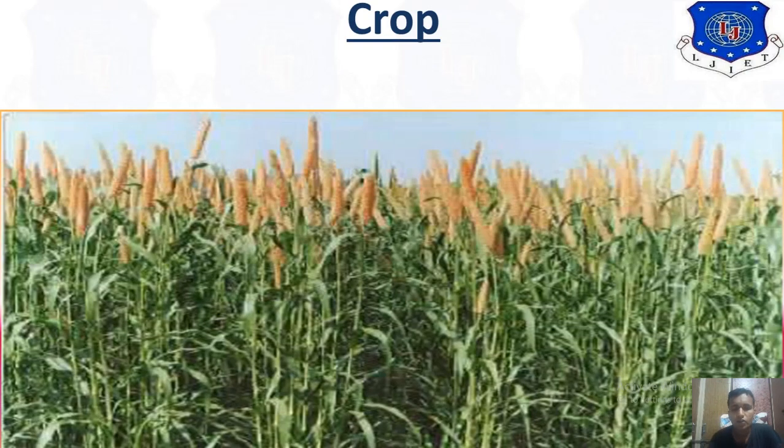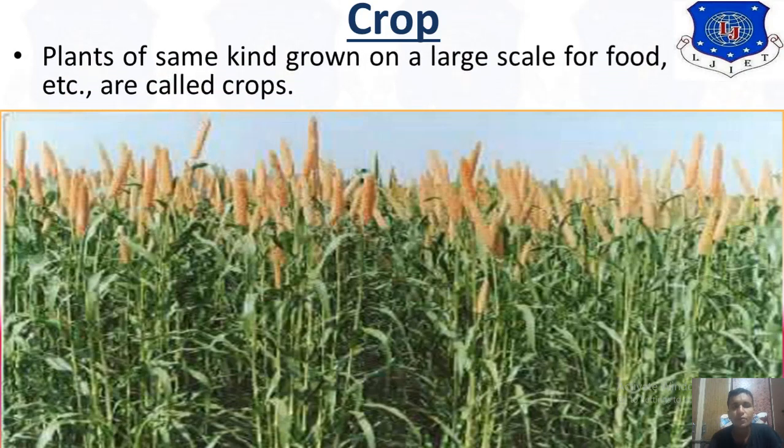The basic definition of a crop is like this: a plant of the same kind grown on a large scale for food is called a crop. If plants of the same kind are grown on a large scale, it's a crop. That is the basic definition of the crop.